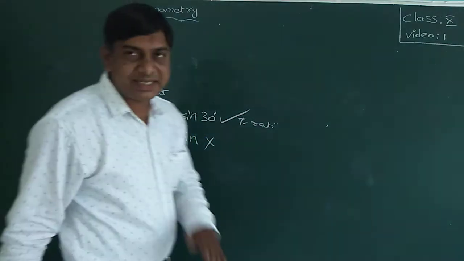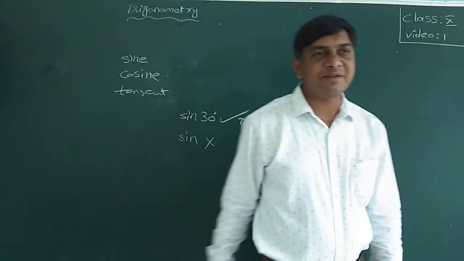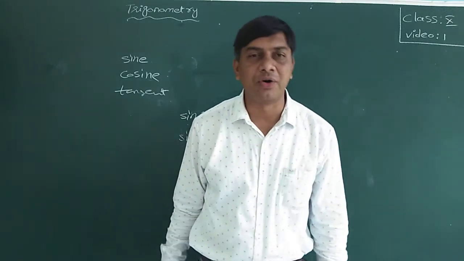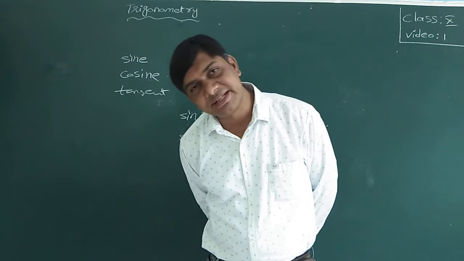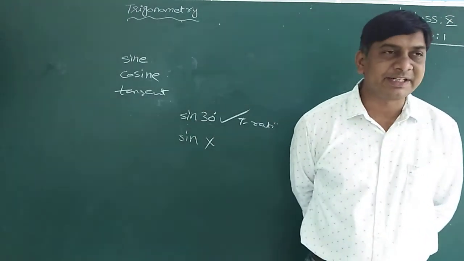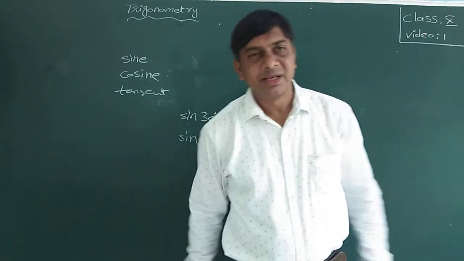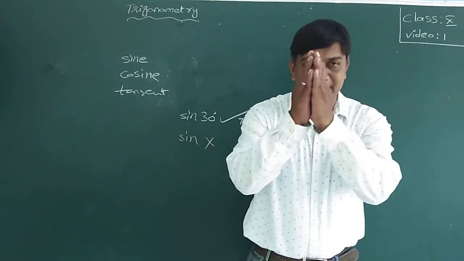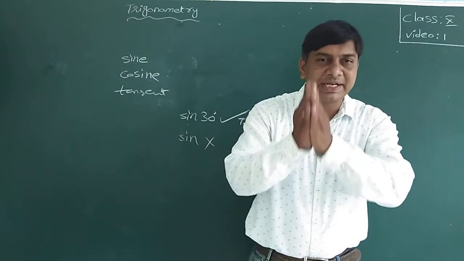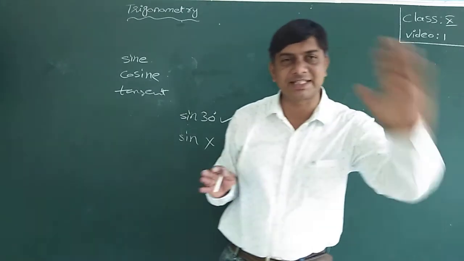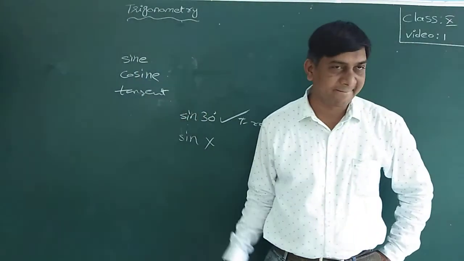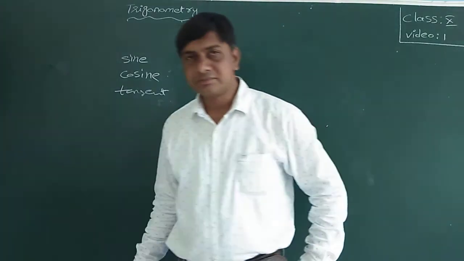Is sine 30 degrees a product of sine and 30 degrees? No. Sine is a function name, 30 degrees is an angle. If this function name and 30 degrees are combined together, then only it is a meaningful trigonometric function. Or else sine is just a word, 30 degrees is an angle. Okay?